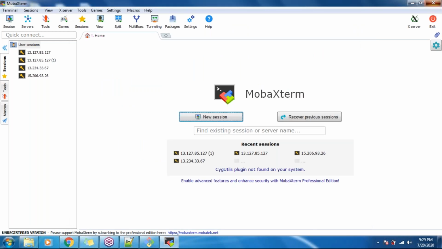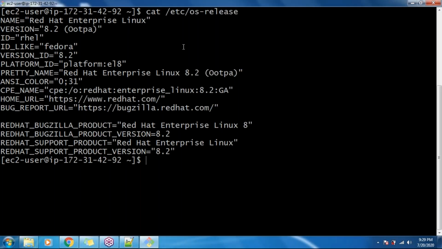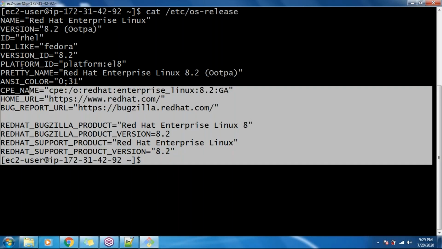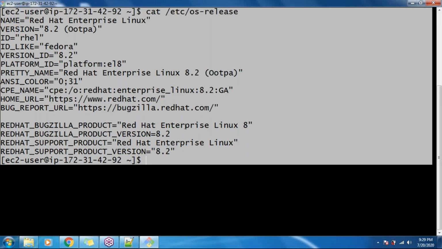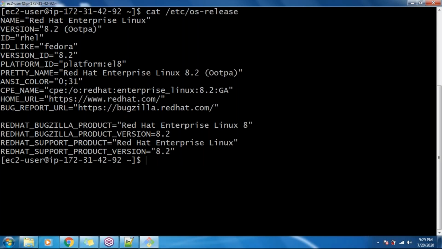Ignore this Git Bash and GitHub here. Just as an example, I took Git Bash in order to log in to the Linux machine. I just need a Linux box in a cloud environment, so I used AWS Linux, and for the terminal I used Git Bash. In real time, you will be using PuTTY. I don't have PuTTY here, so I'm using Git Bash.